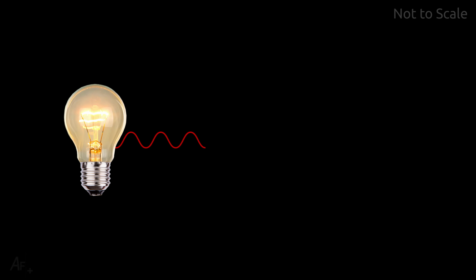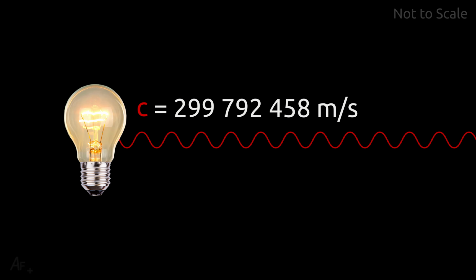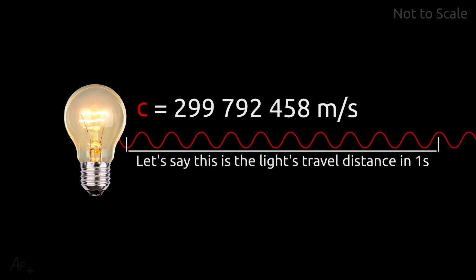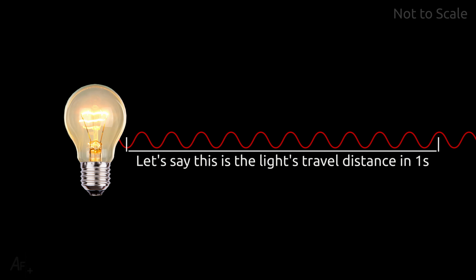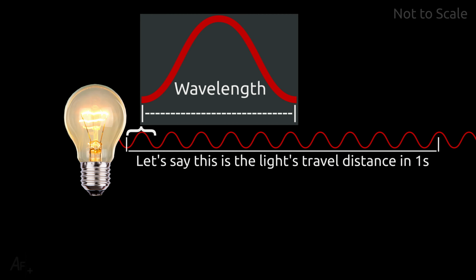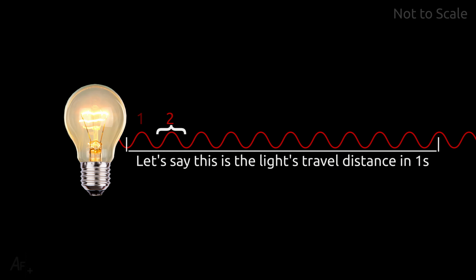So light is traveling, right? It moves at this value of c. This distance can be calculated in terms of its wavelength. So the number of wavelengths you can fit in this distance, which is traveled by the light in a second, gives us the frequency, the number of wavelengths in a second. It's a frequency, and you can add hertz to it.